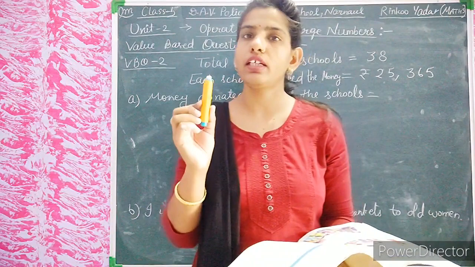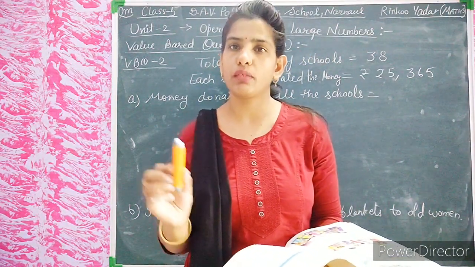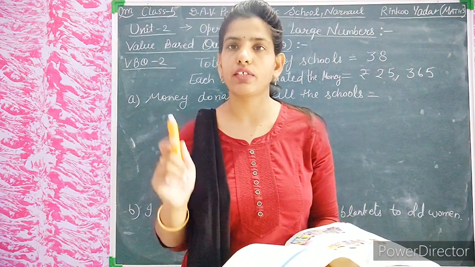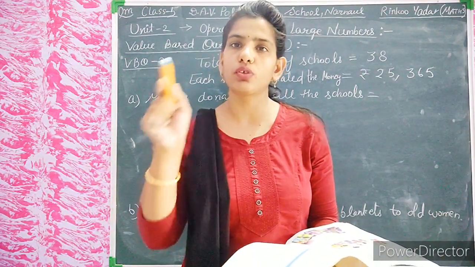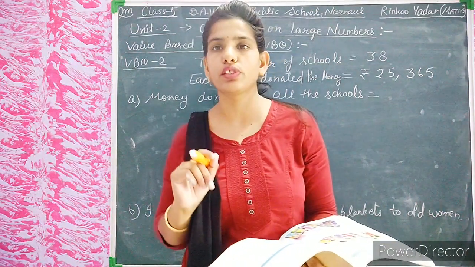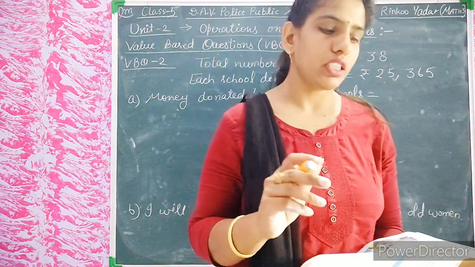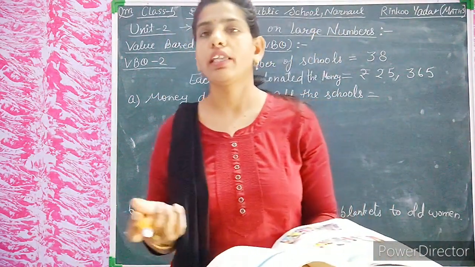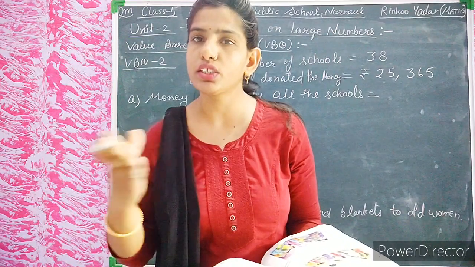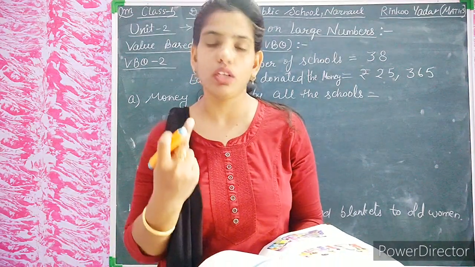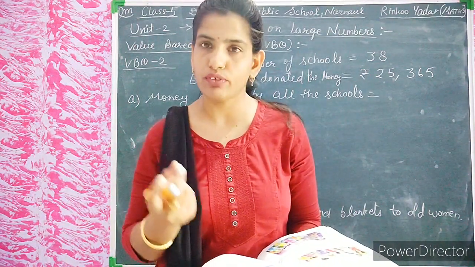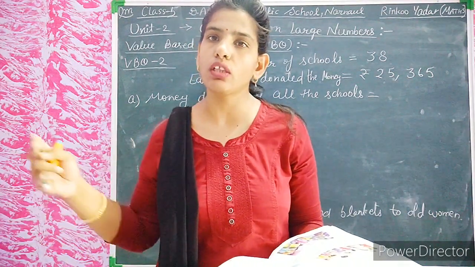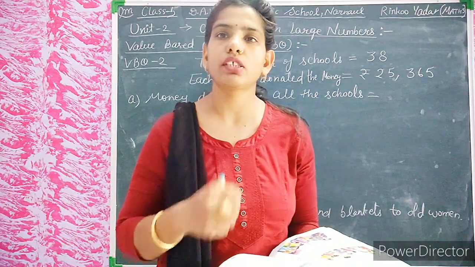If we multiply the total number of schools by the money donated by each school, we will get the amount donated by all the schools. Yes. See there. Next, the money was distributed among the people of the nearby area. They collected the amount from each school, 25,365, and there are 38 schools. They collected all the amount and donated it to the needy persons.